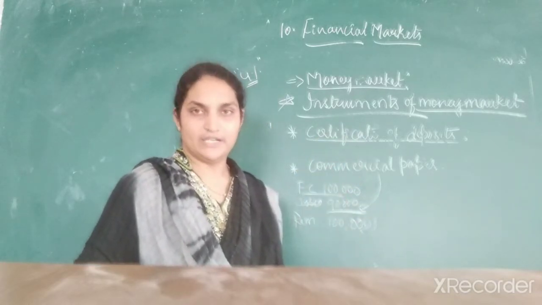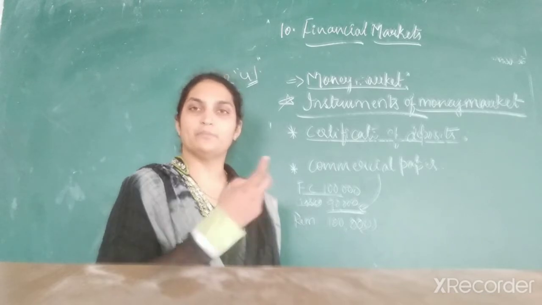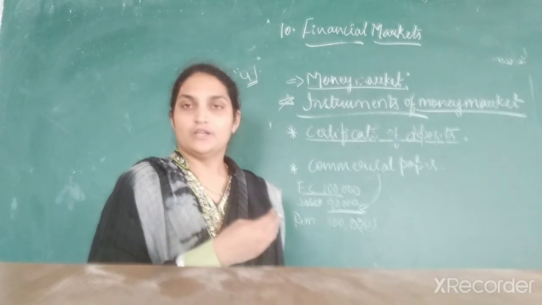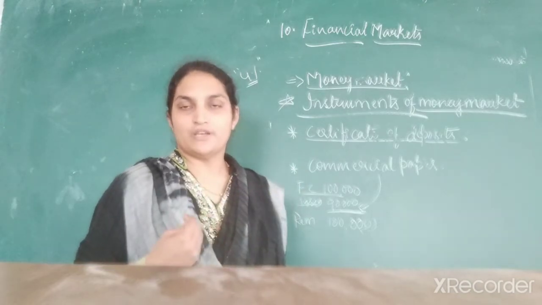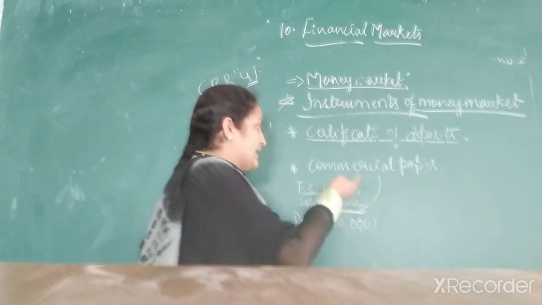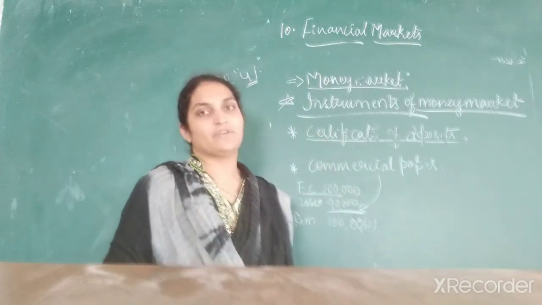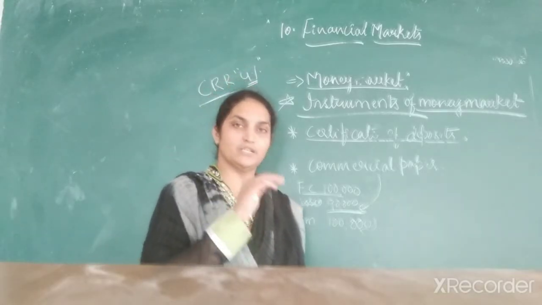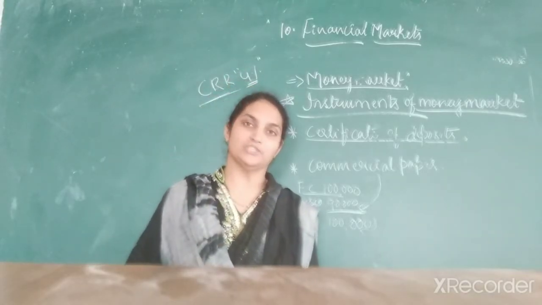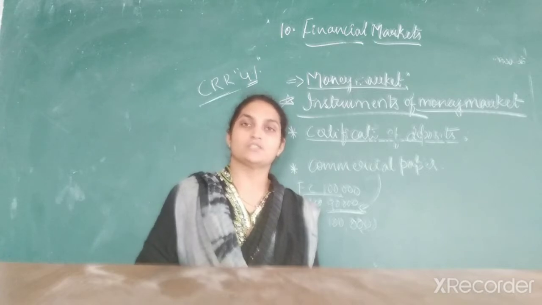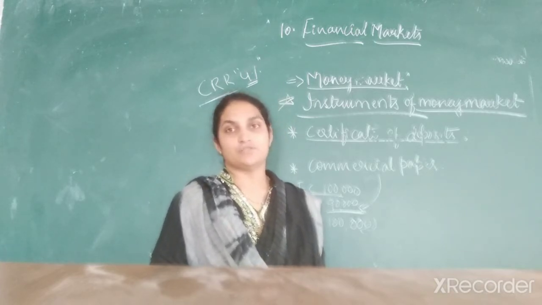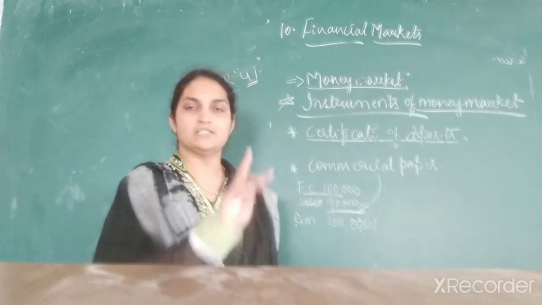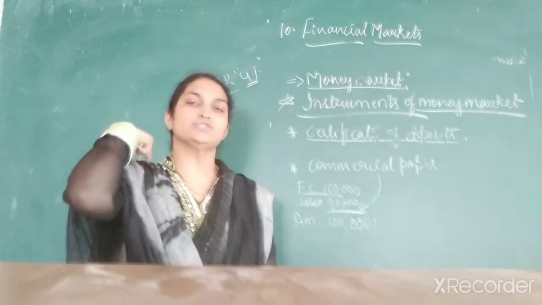It is one of the alternatives for the companies. Instead of taking loans from the financial institutions or banks, they will get their funds from commercial paper. By issuing commercial paper, they will raise the funds, but the interest rate is less here when compared to banks and financial institutions. If we take loans from financial institutions or banks, the interest rate will be high, but here the interest rate will be less. It is an alternative to the bank for meeting the short-term requirement.